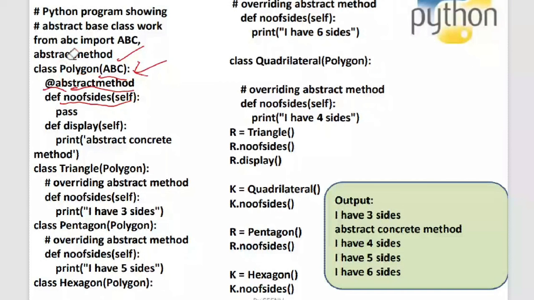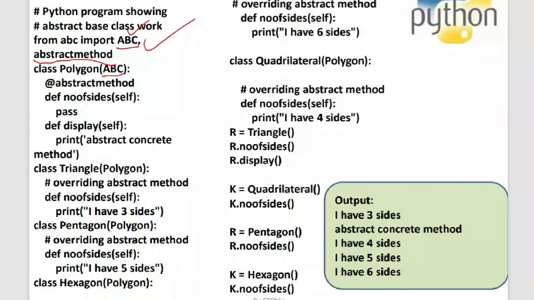The first statement is very, very important to create an abstract class. You need to import this particular module, abc. You know that a module contains many attributes, functions, methods, etc., but I do not want everything. From the module, you need to take only two things: the ABC class, and then the abstractmethod. To make a class an abstract class, I need to put ABC in the super class place. Now Polygon has become an abstract class.